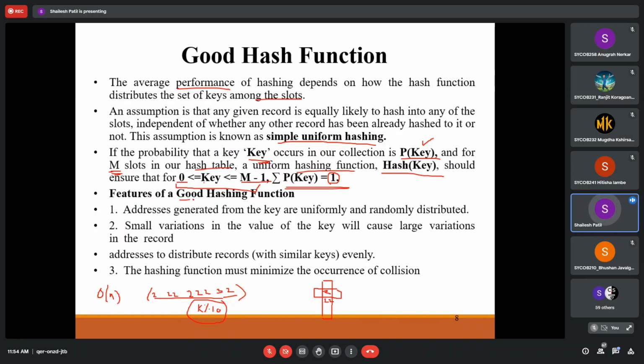And the features of a good hashing function you know already. The address generated from the key is uniformly and randomly distributed. A small variation in the value of the key should cause a large variation in the address, to distribute records evenly. We have to minimize the occurrence of collisions, so that we can call it a good hash function. If you have to write a note on this, first write the basic terminology of hashing, and then we work on this hashing.